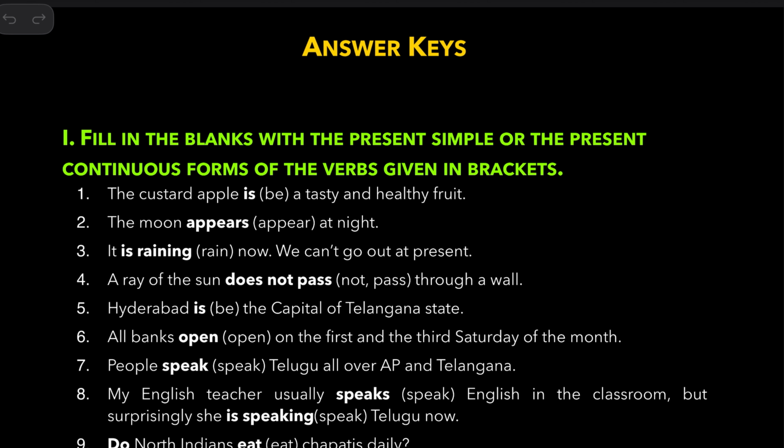So now the first exercise here. The questions are given with particular instructions like use present simple, present continuous forms. In the actual examination they don't give instructions, so you are allowed to use any form of the verb that makes sense.